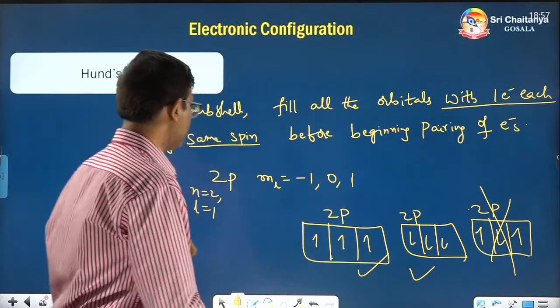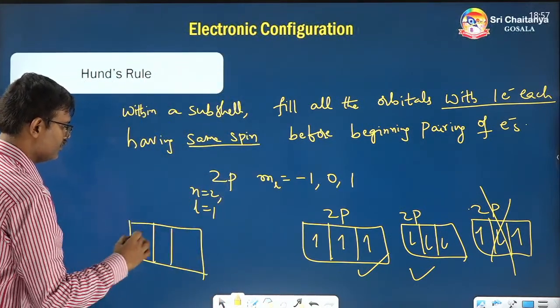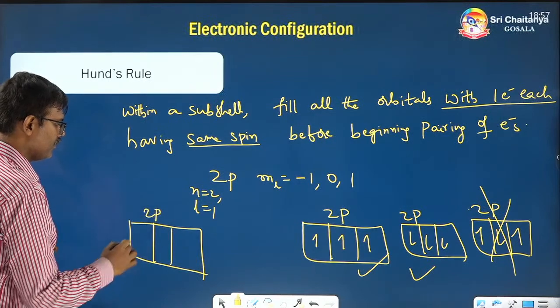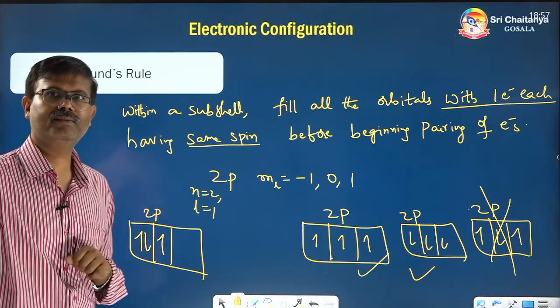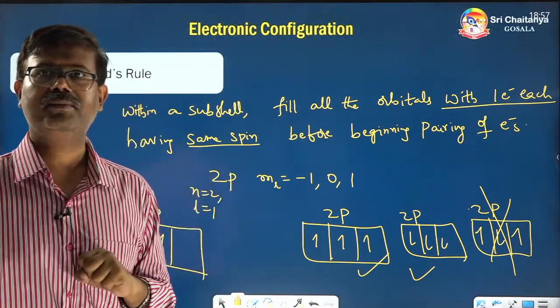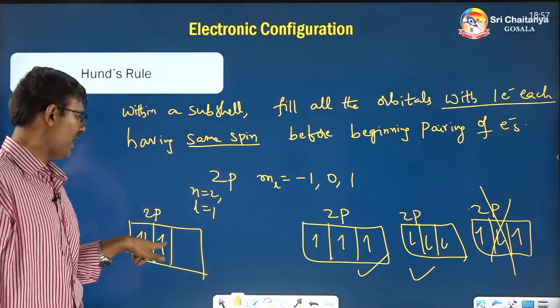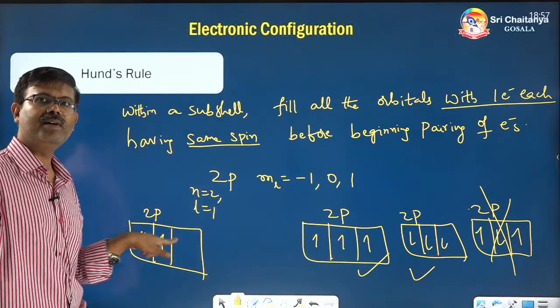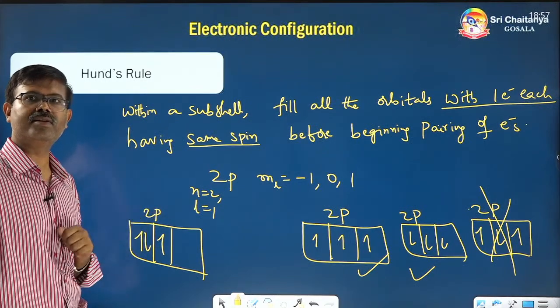And similarly, suppose you take one like this, 3 electrons I am filling. That is also wrong, because you are not actually filling each orbital with 1 electron. You immediately started pairing the electrons.